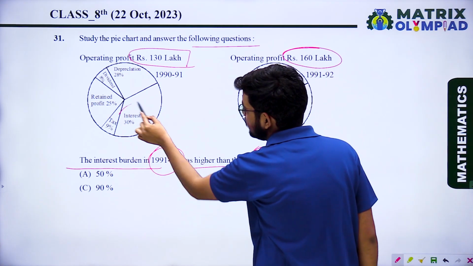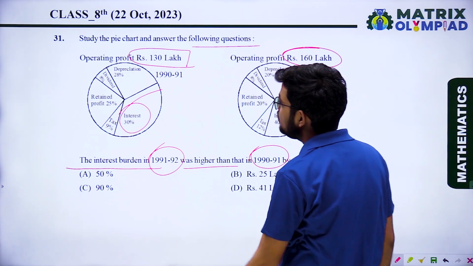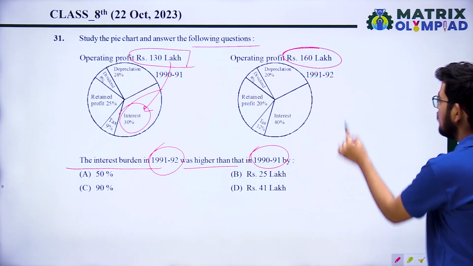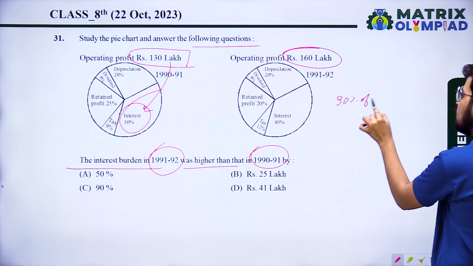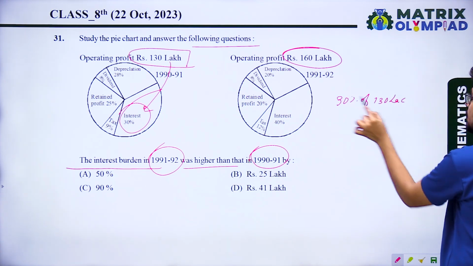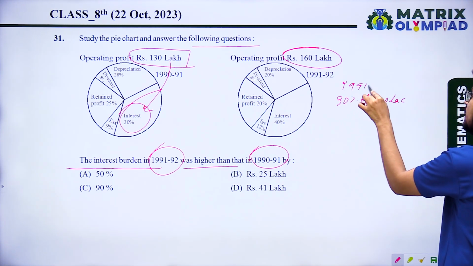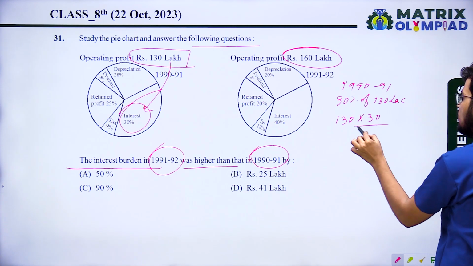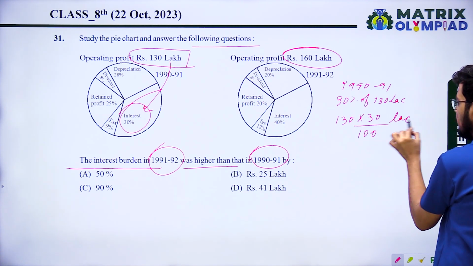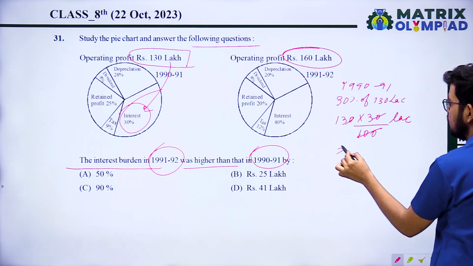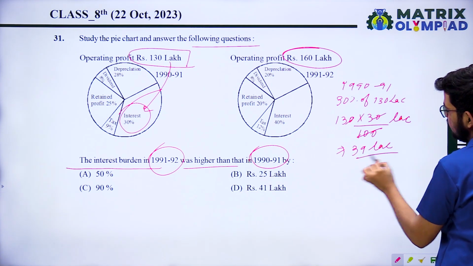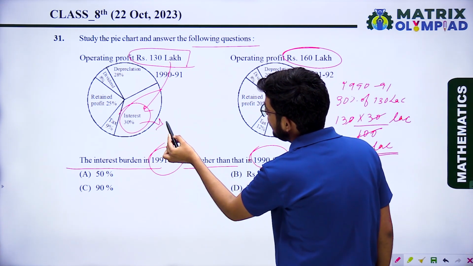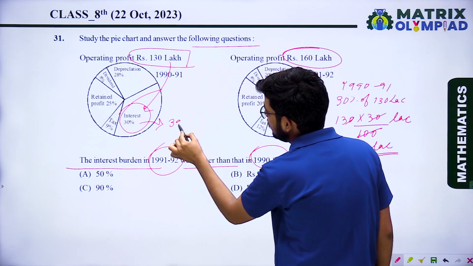So the interest burden will be 30% of 130 lakh. 30% of 130 lakh in 1990-91 will be 130 into 30 upon 100 lakh, which means 39 lakh. So the interest burden in 1990-91 is 39 lakh.